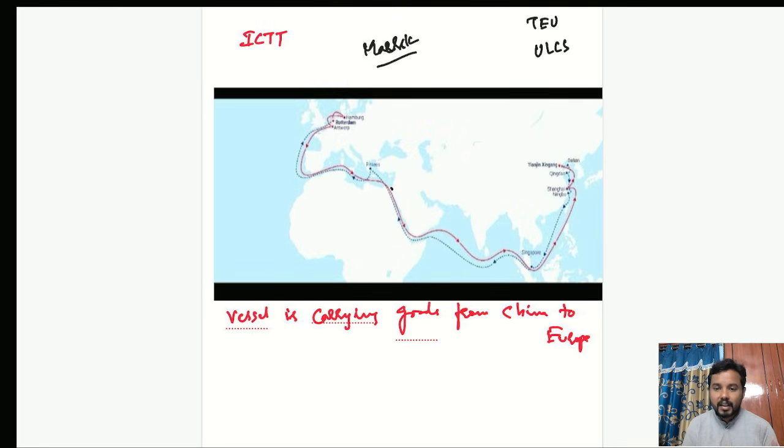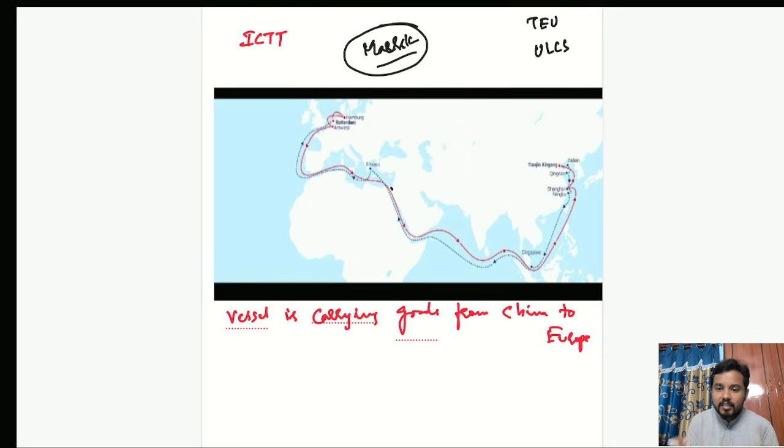Maersk is a shipping line company and it has an ultra large container ship, which has a huge capacity. Now China had engaged an ultra large container ship belonging to Maersk. This ship will deliver the goods from China to different countries.